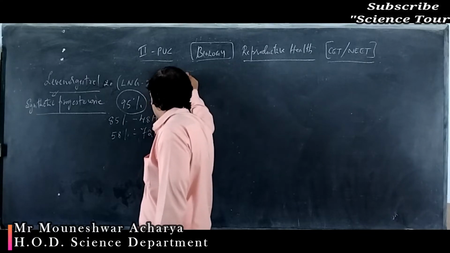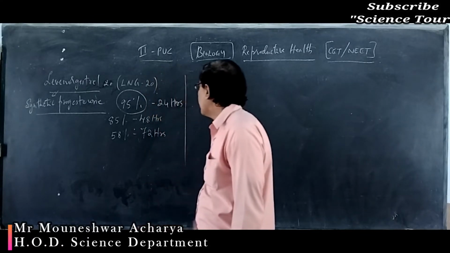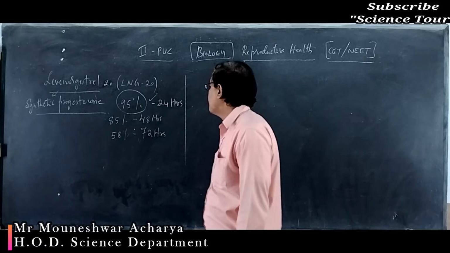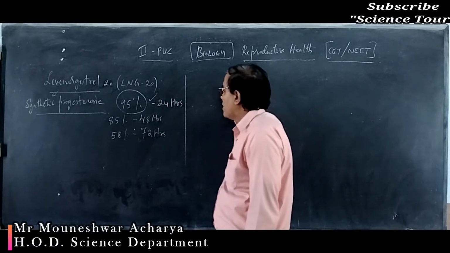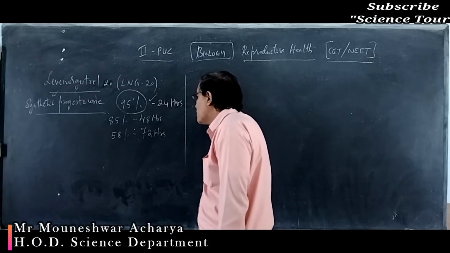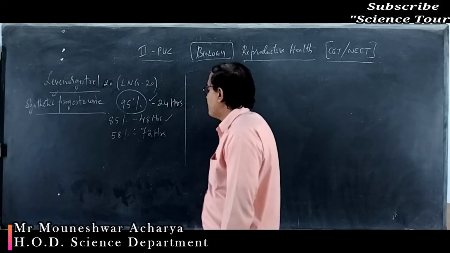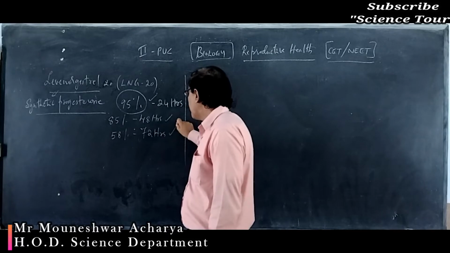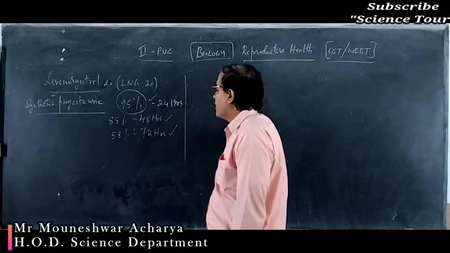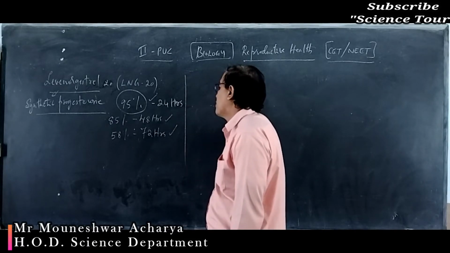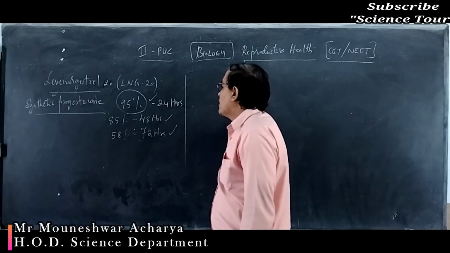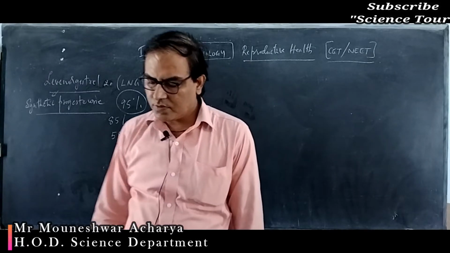So the earlier one takes it, the more the effect. That much effectiveness is there. If taken within 24 hours, it is 95% effective. Taken within 48 hours, it is 85% effective. Taken within 72 hours, it is 58% effective. That is the effect of synthetic progesterone. Levonorgestrel 20.